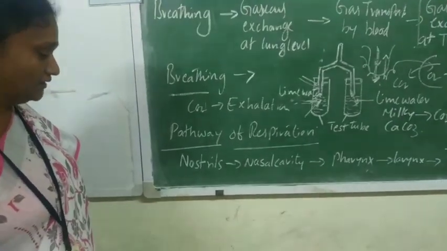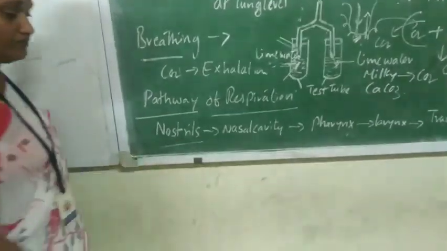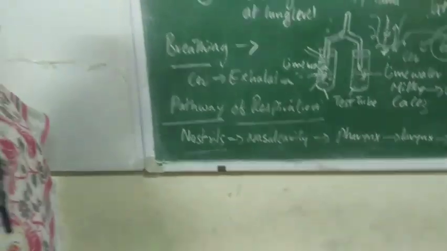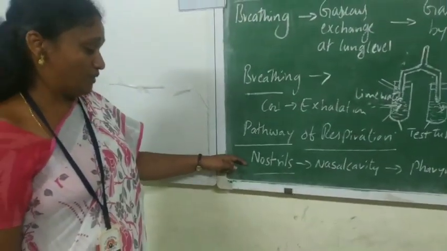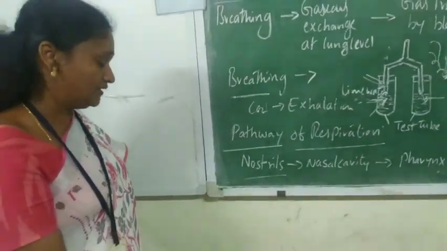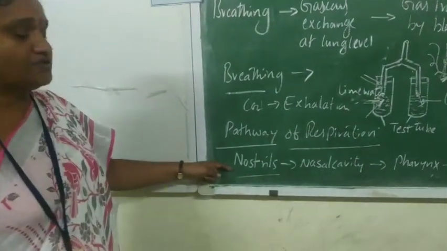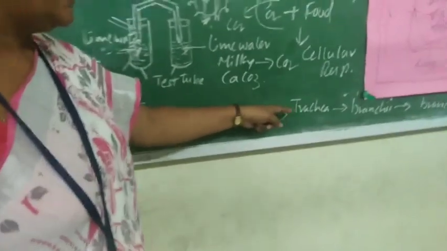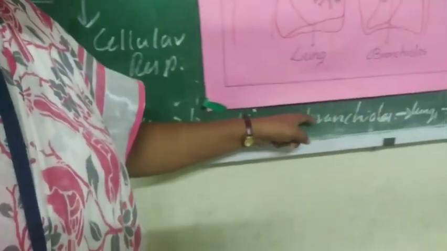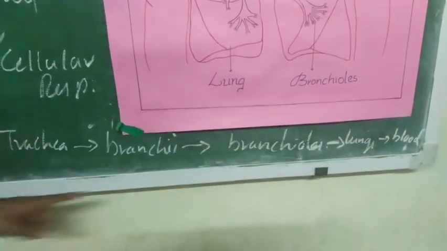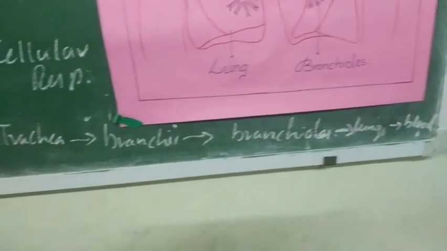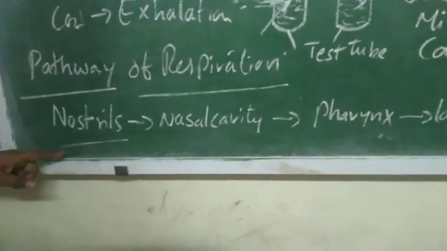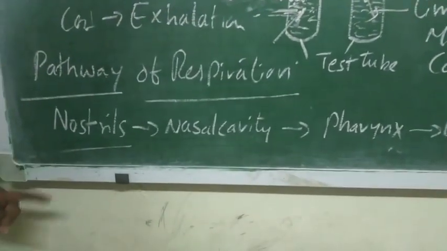The parts of the respiratory system through which the air passes are the nostrils, nasal cavities, pharynx, larynx, trachea, bronchi, bronchioles, lungs and blood. These are the main parts of the respiratory system.